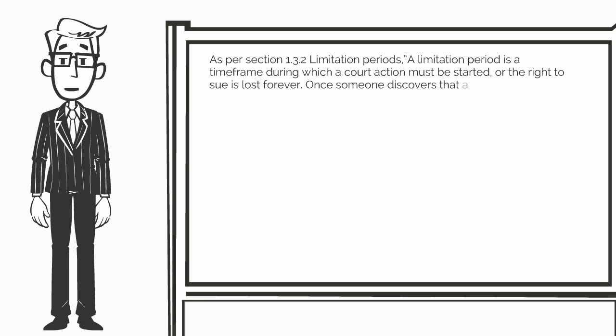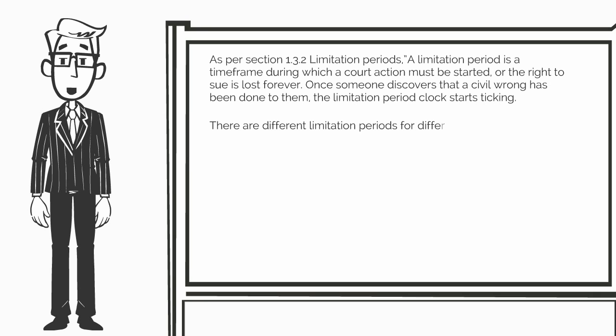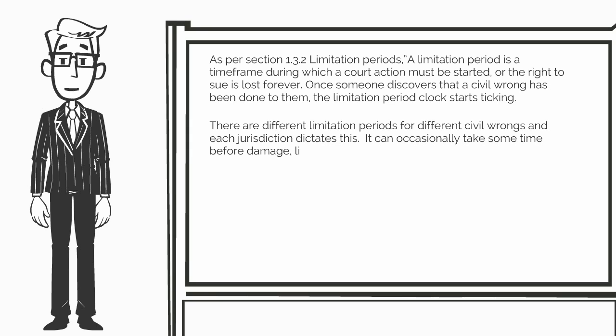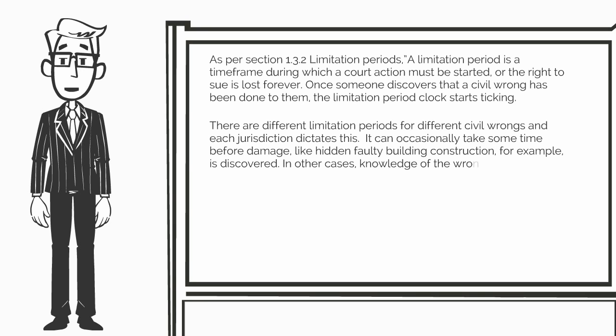Once someone discovers that a civil wrong has been done to them, the limitation period clock starts ticking. There are different limitation periods for different civil wrongs, and each jurisdiction dictates this. It can occasionally take some time before damage, like hidden faulty building construction, for example, is discovered. In other cases, knowledge of the wrong is immediate. Prompt legal advice is always advisable.